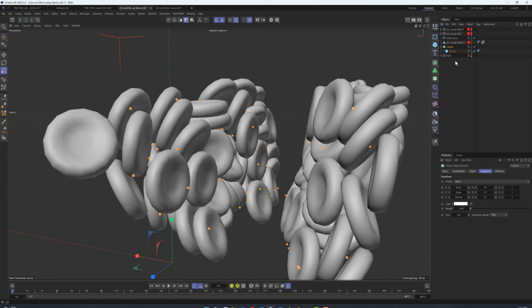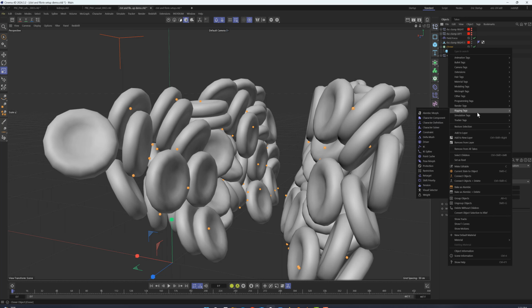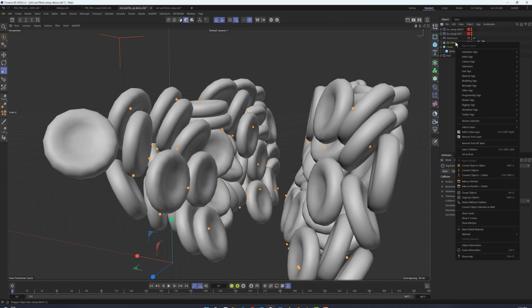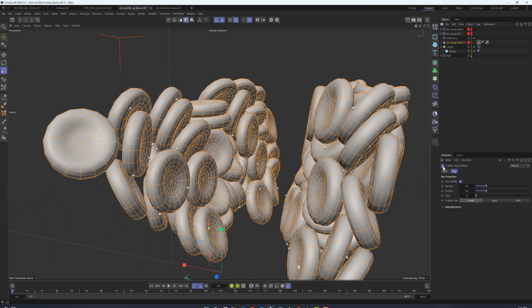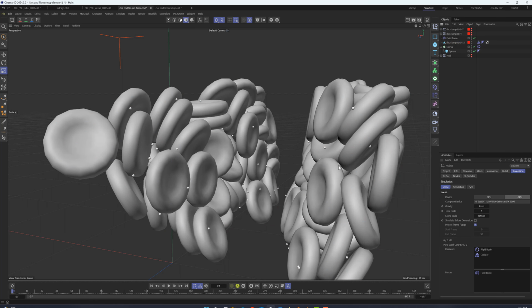Now, we want to get the fibrin starting to intertwine with the RBCs. We'll use the new dynamics engine. We'll right-click, go to Simulations, and add a rigid body tag to the cloner of spheres. On the single mesh of RBCs, I'll add a collider tag, and this will prevent the spheres from clipping through the single mesh of RBCs. Before we start playing with the settings of the dynamics, we need to disable the gravity for the simulation dynamics in Cinema. So we'll go to Edit, Scene Preferences, and then to Simulate, and to the Scene tab. Here is where we'll find the value for gravity for the simulation dynamics, and we want to set it to 0.